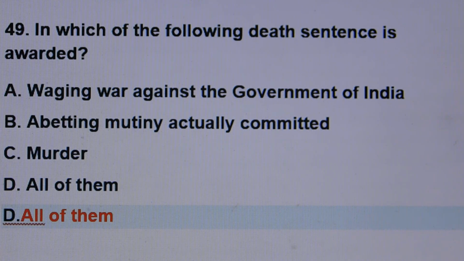Question number 49. In which of the following is the death sentence awarded? Answer is option number D, all of them. Option A, waging war against the government of India. Option B, abetting mutiny actually committed. Option C, murder. All of them.